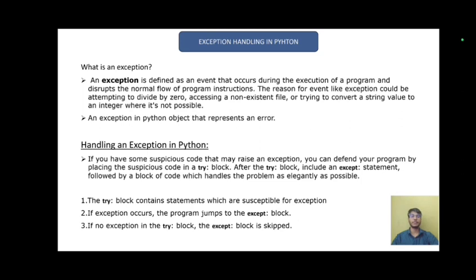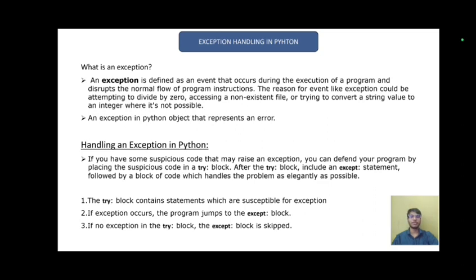Exception handling in Python. What is an exception? An exception is defined as an event that occurs during the execution of the program and disrupts the normal flow of the program instructions. The reason for such an event could be attempting to divide a number by 0, accessing a non-existent file, or trying to convert a string value to an integer where it's not possible. An exception in Python is an object that represents an error.